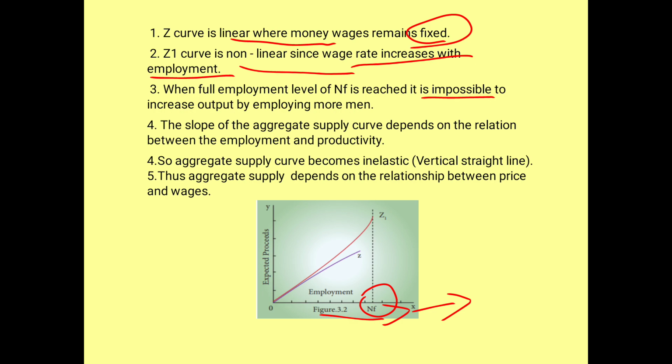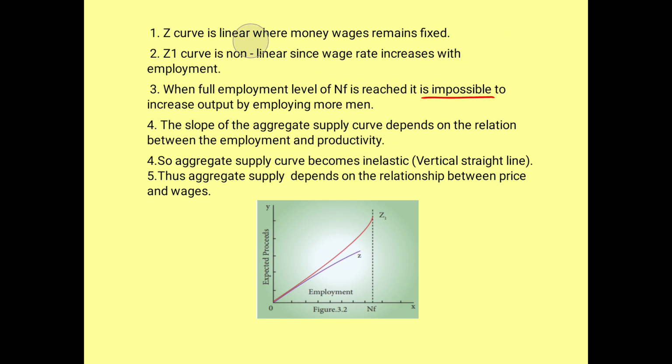So the fourth point is the slope of the aggregate supply. The slope of the aggregate supply curve depends on the relationship between employment and productivity. So the aggregate supply curve becomes inelastic. That is, inelastic is nothing but this vertical straight line that you are able to see. Okay. So the next one says, thus aggregate supply depends on the relationship between price and wages.